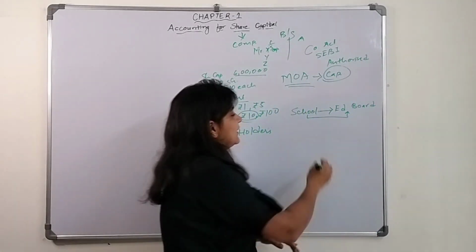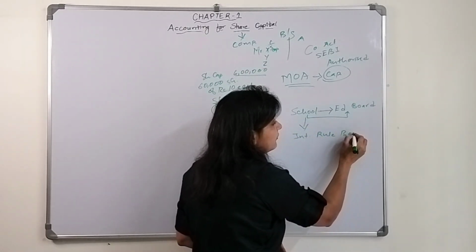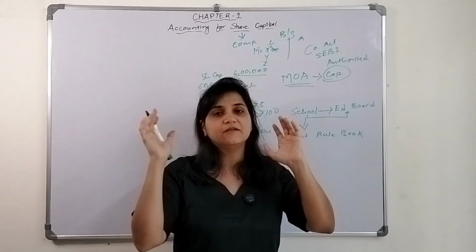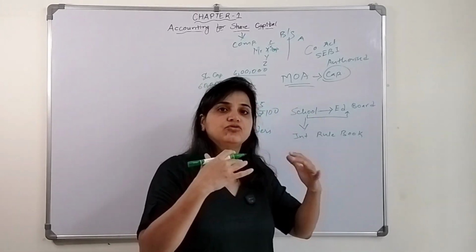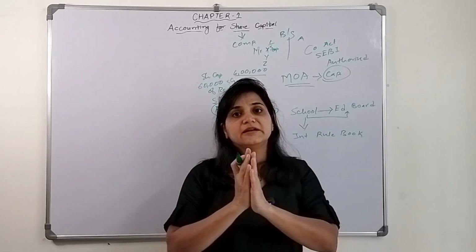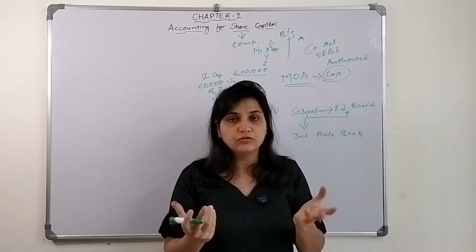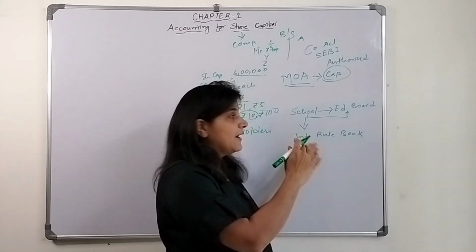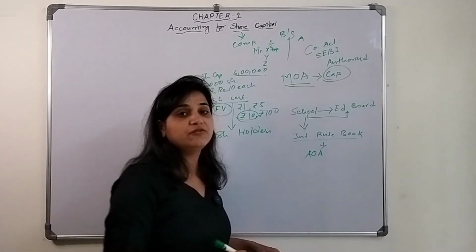Now, schools have their internal rule book also, right? In it they decide the dress code. Though it's a CBSE board, every school has a different uniform. They have their own rules for the dress code, the disciplinary actions, and the functioning of the whole school, the operational activities of the staff members. This is an article of association in the case of a company.